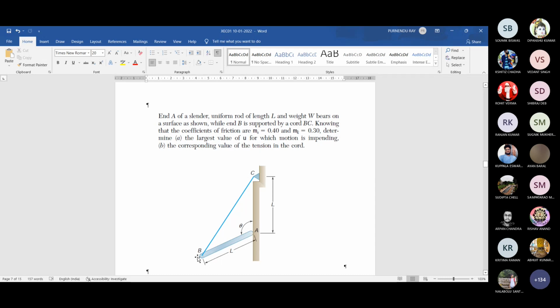Now here also a bar AB is there. It is supported by this thread or slender connecting rod BC, and it is connected here at point C. This end is free, but somehow friction is there and it is being supported in this way. Now tell me, if we try to place this rod BA horizontal, can you hold it there?